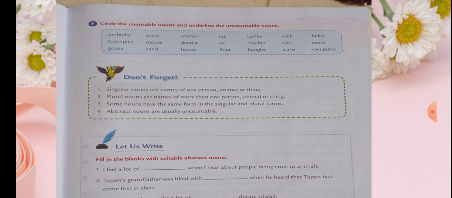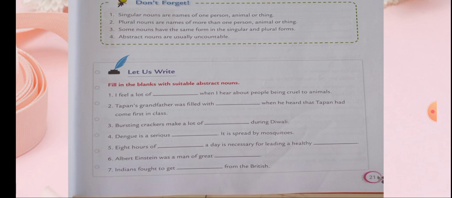Here the Let Us Write exercise is also given. Let us quickly discuss about it also. So fill in the blanks with suitable abstract nouns. Here we need to write the correct abstract nouns. Okay. I'll quickly read out and explain the things for you. I feel a lot of dash when I hear about people being cruel to animals. What will we feel when we see animals being treated cruelly? Yes, anger. So anger is the correct answer here. I feel a lot of anger when I hear about people being cruel to animals.